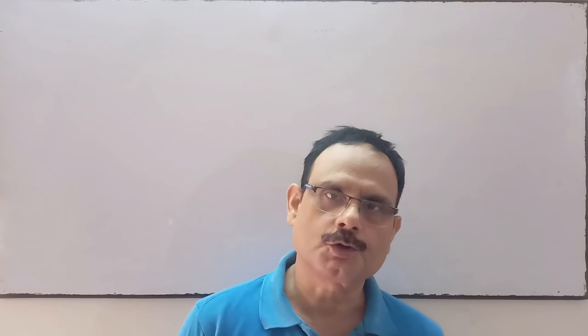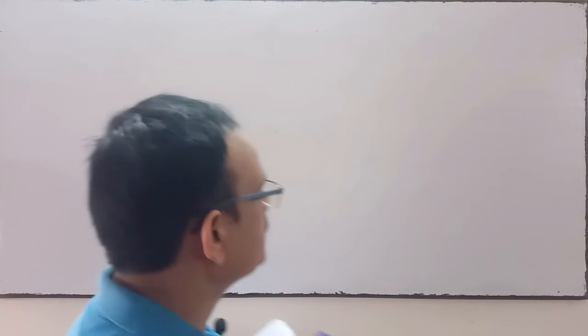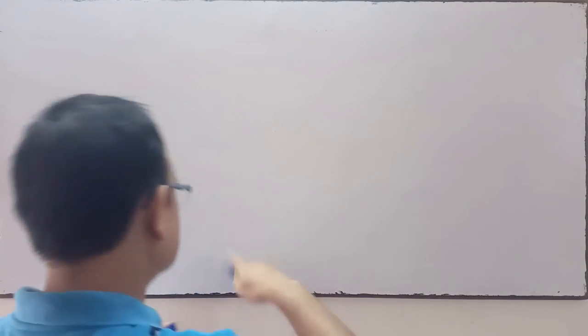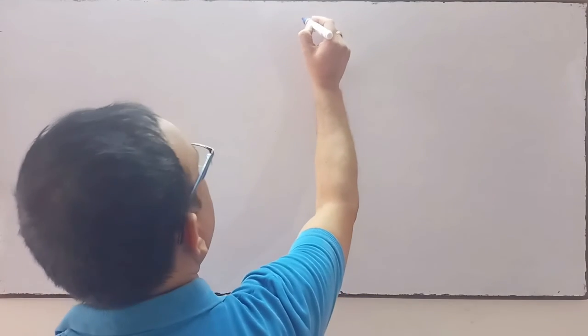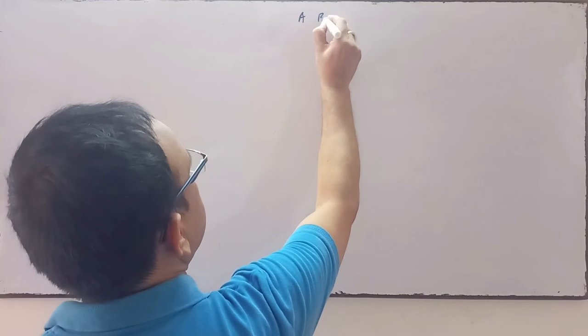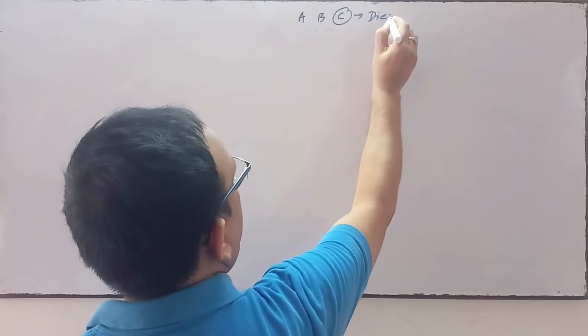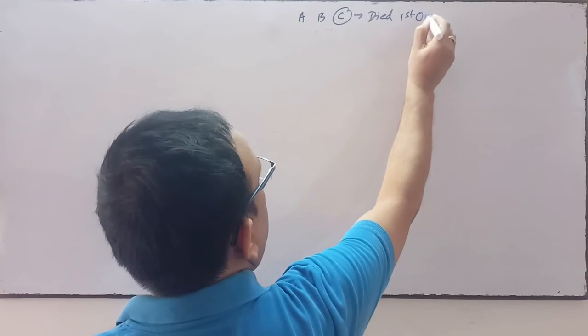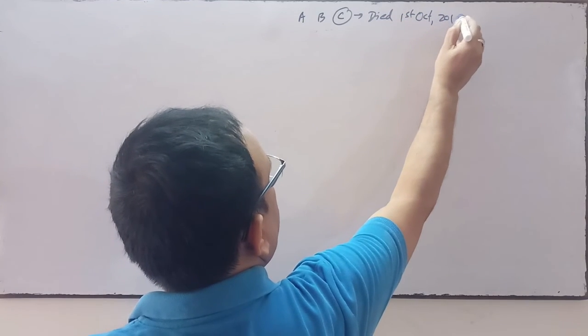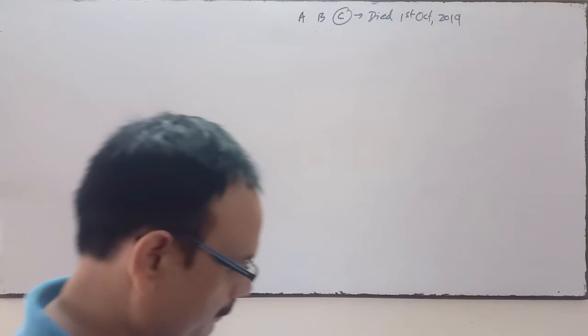C died on 1st October 2019. Partners are A, B and C. Here C died on 1st October 2019. This is the date of death.